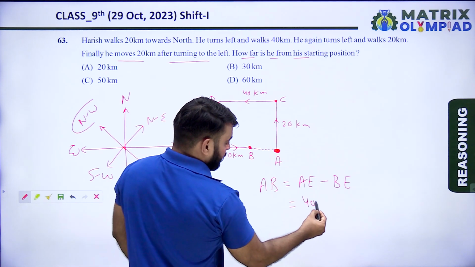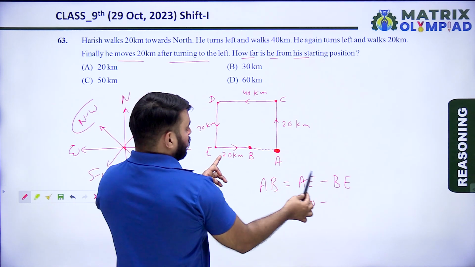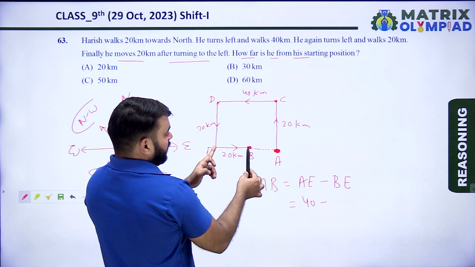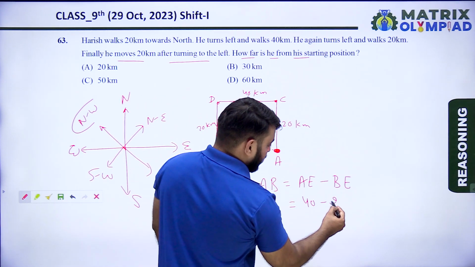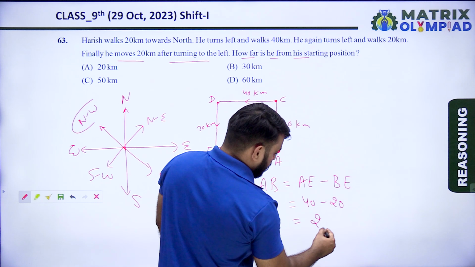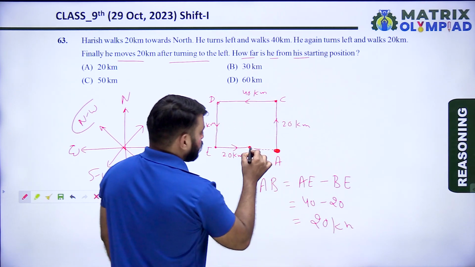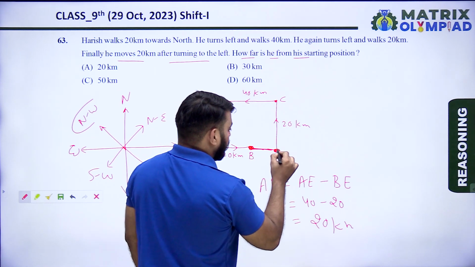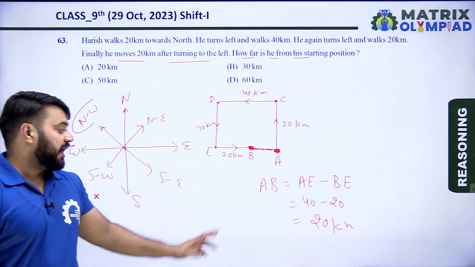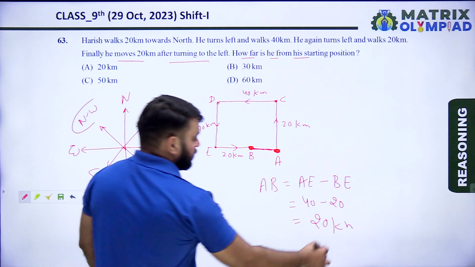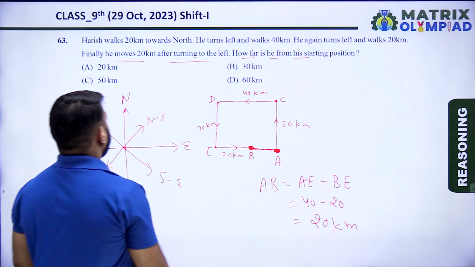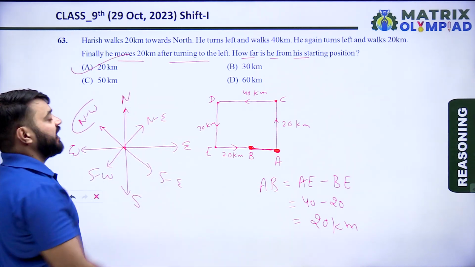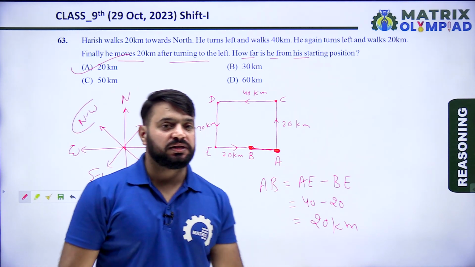Both are 40, minus the value of BE. The value of BE is 20. 40 minus 20 means 20 kilometer. So the distance between the initial point and the end point is 20 kilometer. So option A is the correct answer of this question.